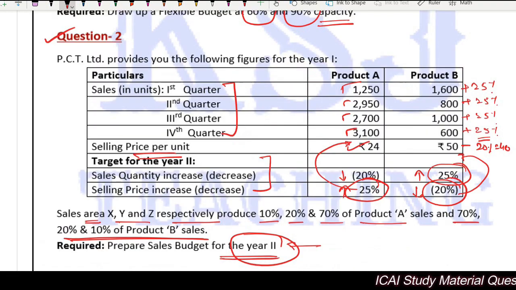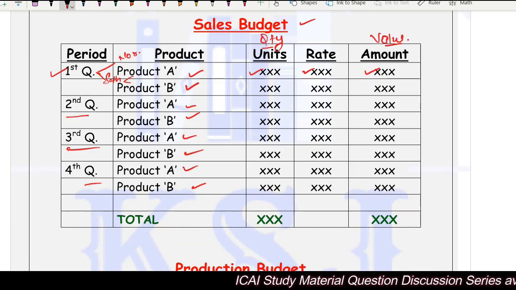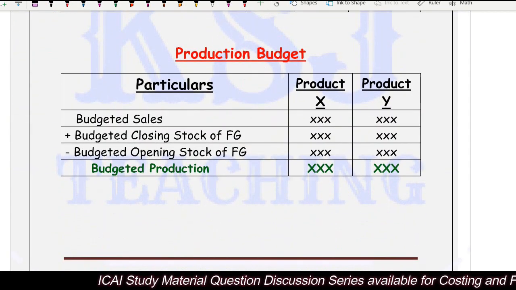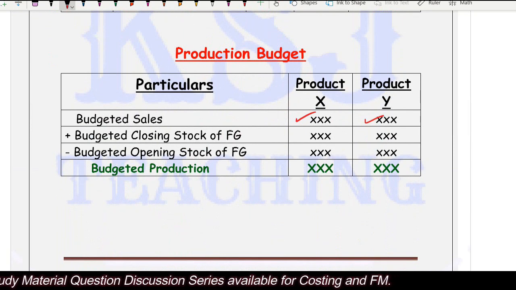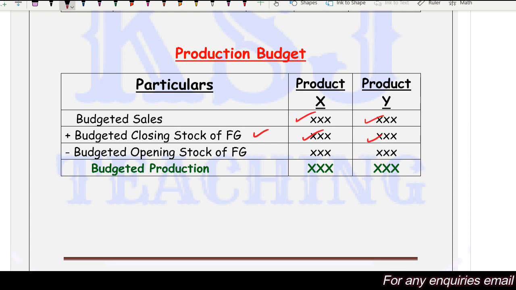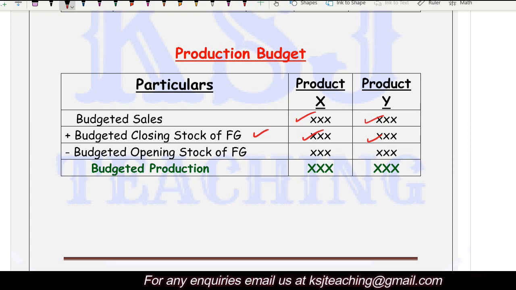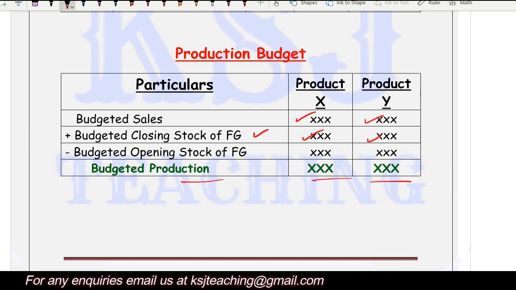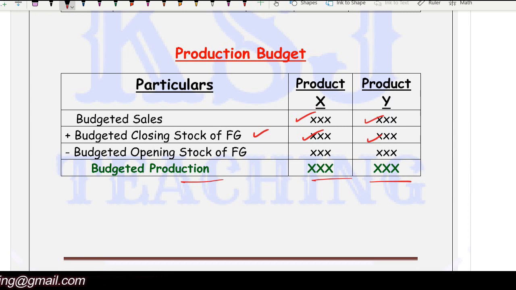Let's see the format now. One second. Let's see the format for the production budget. Budgeted sales for product X and product Y. Add closing stock that you want to keep, right? This is the sales quantity. This is the closing stock. Obviously, this will give you the total number of units to be produced, right? Less if there is any opening stock already lying, we will subtract it, because why to keep that extra production? That will give you the budgeted production, right? This is in quantity only. Obviously, sir, production is in quantity only. What is the quantity that you want to produce, right? So this is the format for production budget.